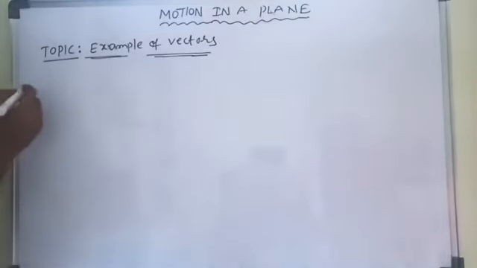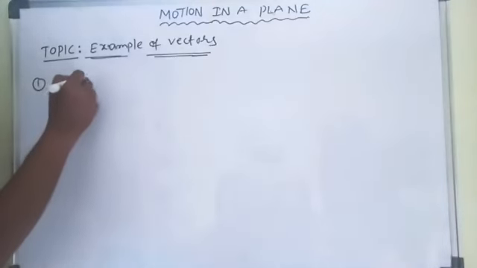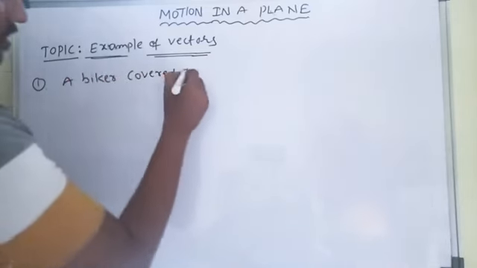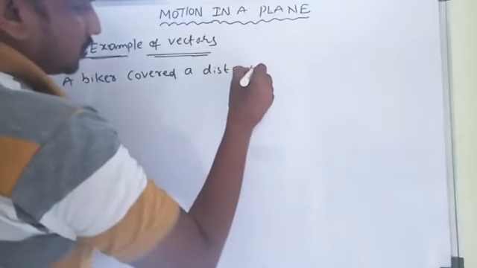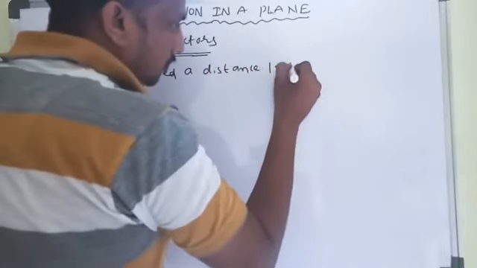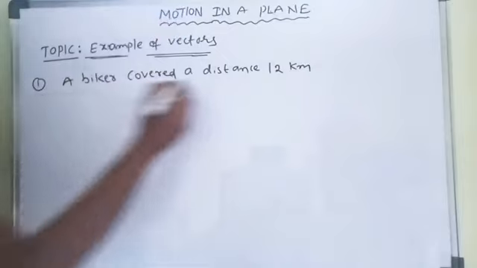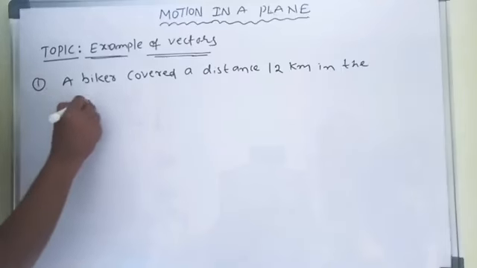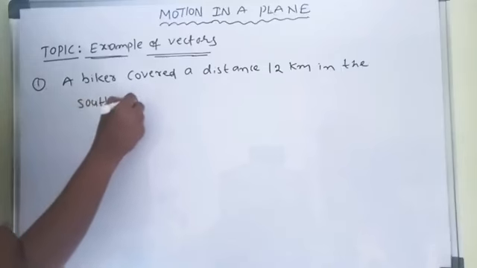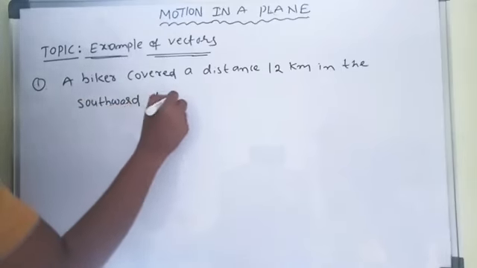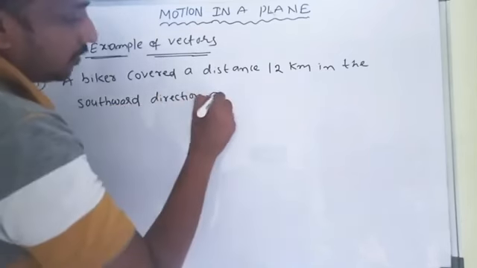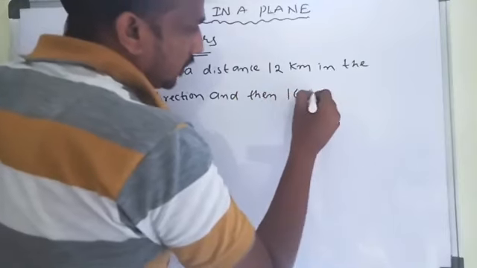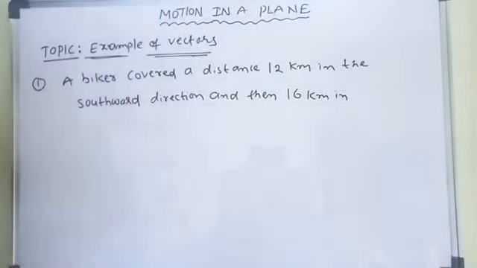The first one: a biker covered a distance of 12 kilometers in the southward direction, and then 16 kilometers in the eastward direction.